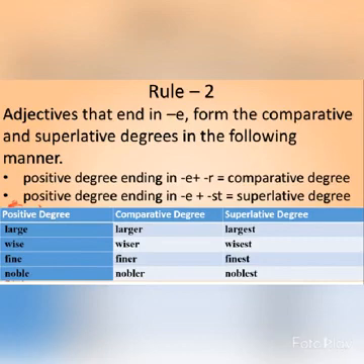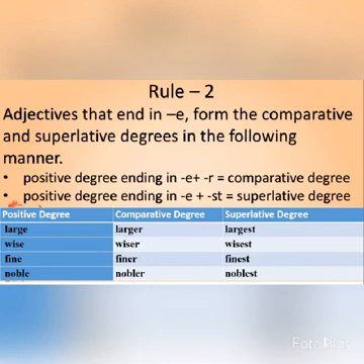Now, rule number 2. When the adjectives end in E, they form the comparative and superlative degrees in the following manner. And what is the manner? We just add R to form the comparative degree and ST to form the superlative degree. Like here you can see all the words which I have written in positive degree. The last letter of each word is E. So the words are large, wise, fine, noble.